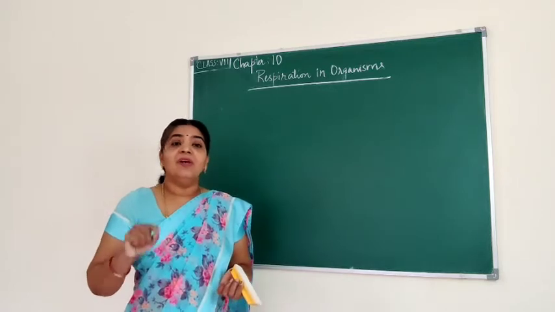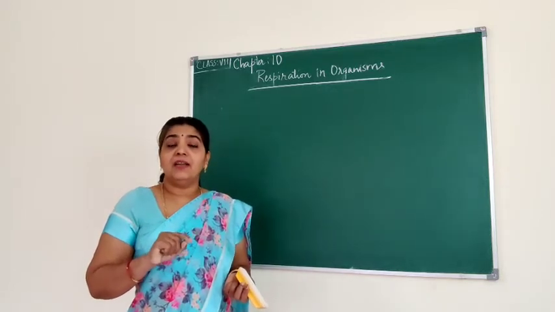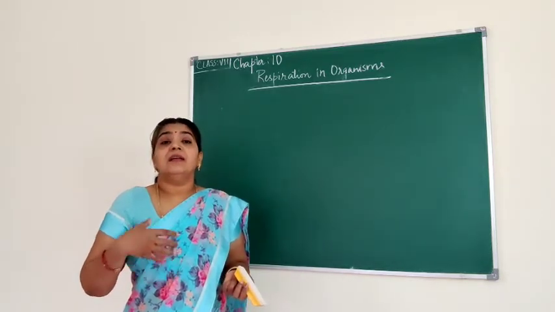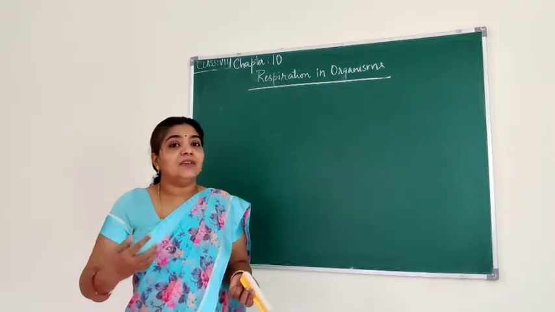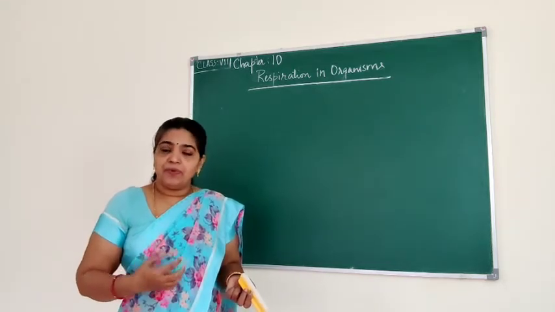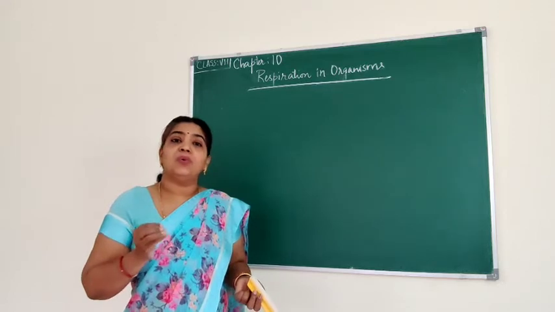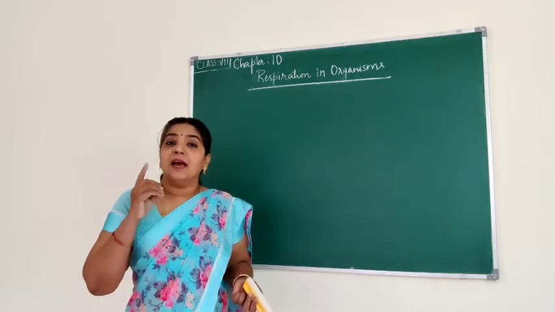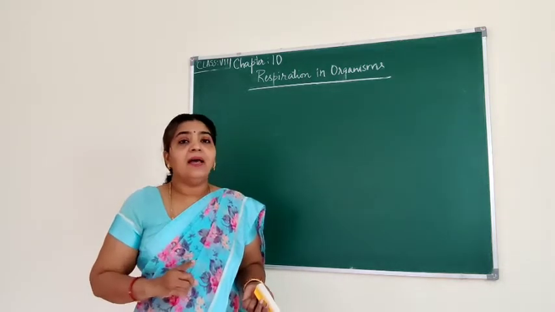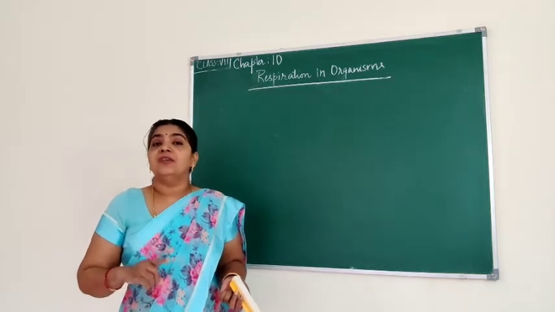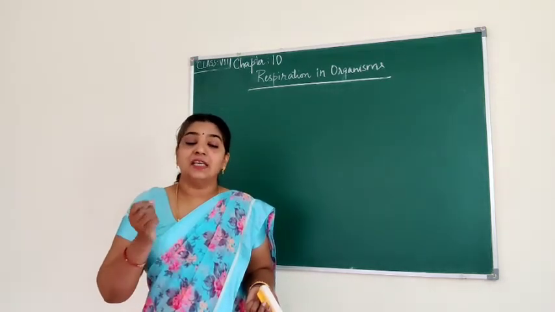I hope you understood. When you are engaged in heavy exercise, the demand for energy will be more. So the glucose stored in the muscle cells is broken down in the absence of oxygen so that the energy is given.